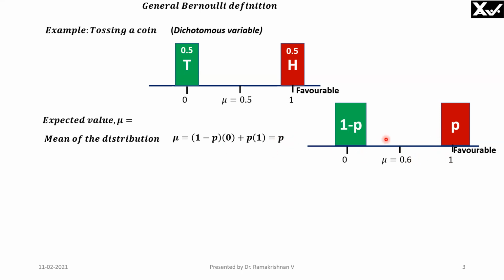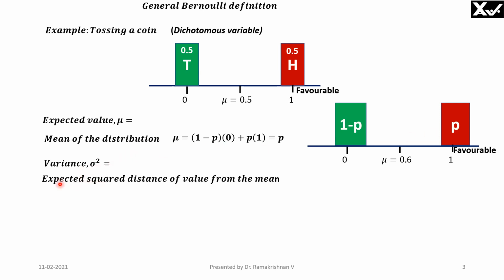Therefore, you can take as confirmed that the expected value is the probability of occurrence of your favorable event in one trial. Always remember this. If P is the probability of occurrence of your favorable event in one trial, then P is the average value of this distribution.